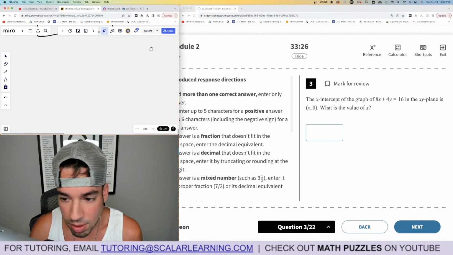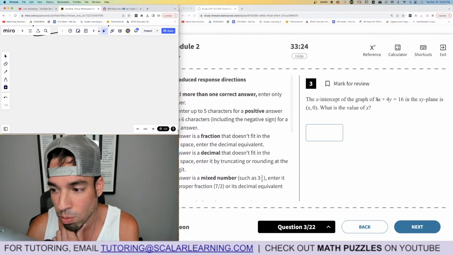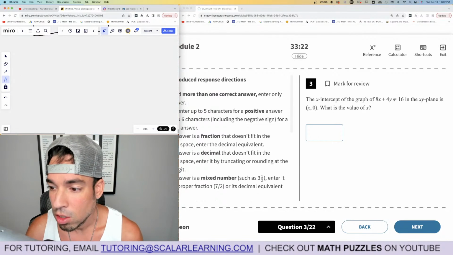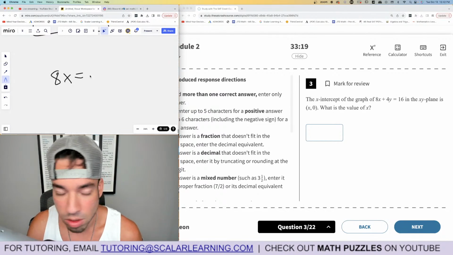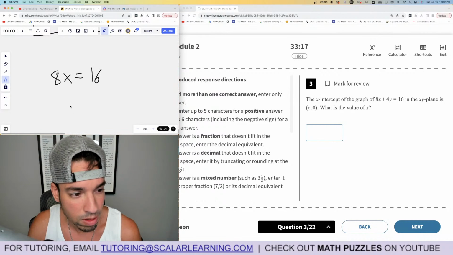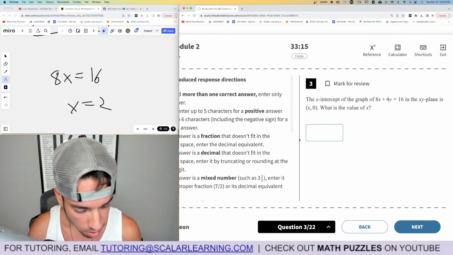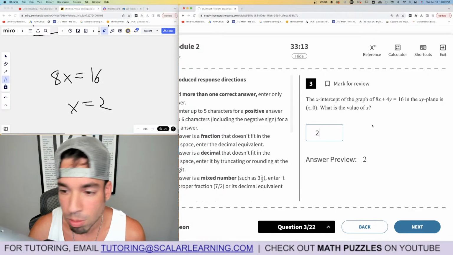X-intercept. And look what they do. They even tell you the x-intercept is when y equals 0. So plug in 0 for y, and that would go away. So we get 8x equals 16. X equals 2. 2 is the winner. Just double check. 2, 0, boom, done.